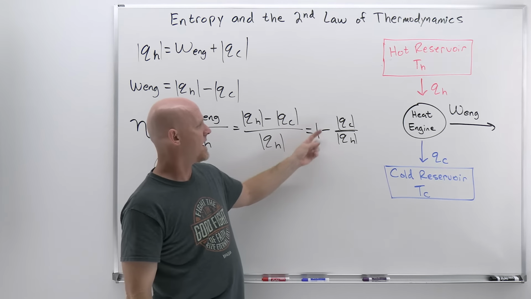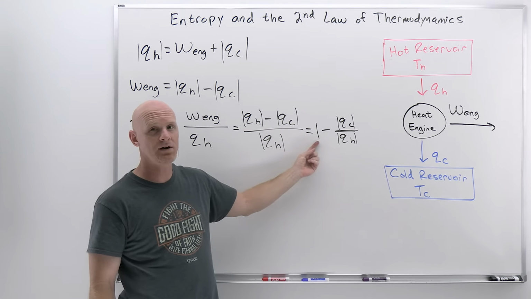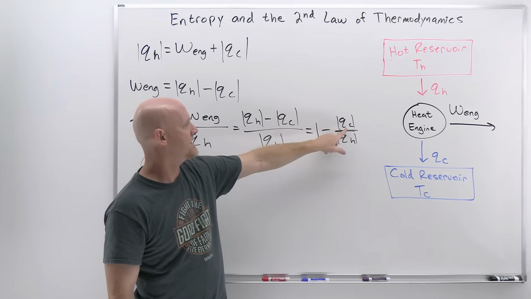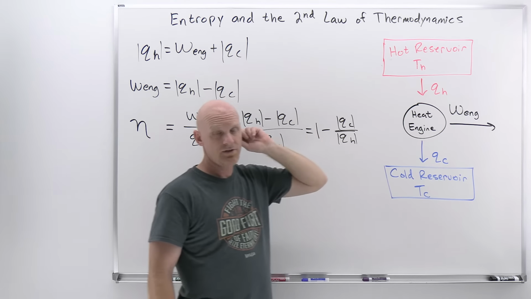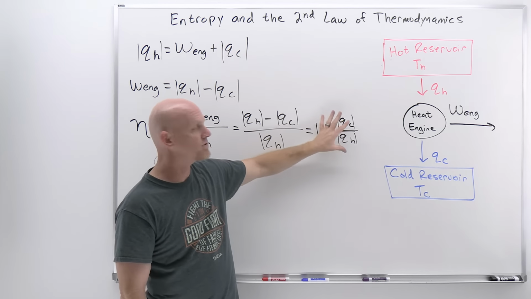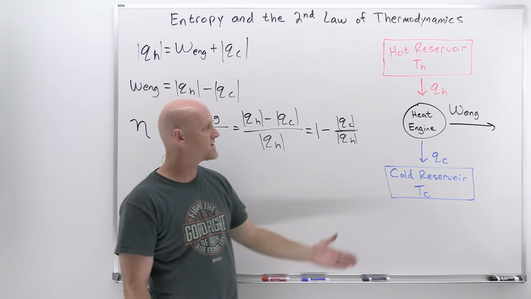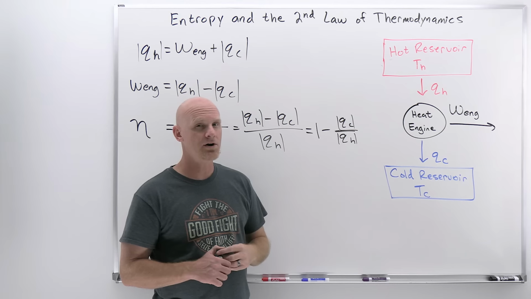And so here, obviously I want to subtract off as small a term as possible to get as close to 1 as possible. And that's going to happen as the amount of heat going to the cold reservoir goes to zero. The closer I can get the amount transferred there from the engine to zero, the closer we're going to get to an efficiency of 1. Well, it turns out it's never going to quite go to zero, and we'll see why here when we take a look at the Carnot cycle.